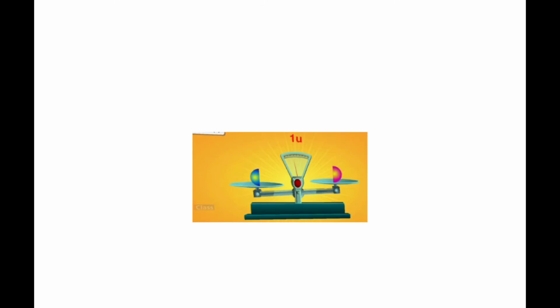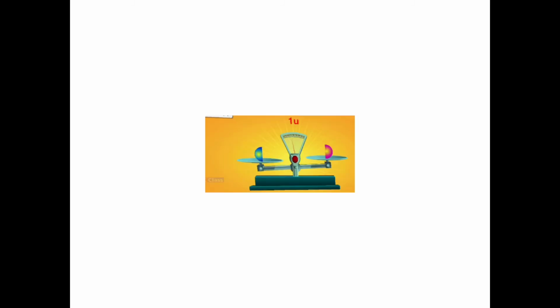So 1 U is nothing but the mass of one hydrogen atom.